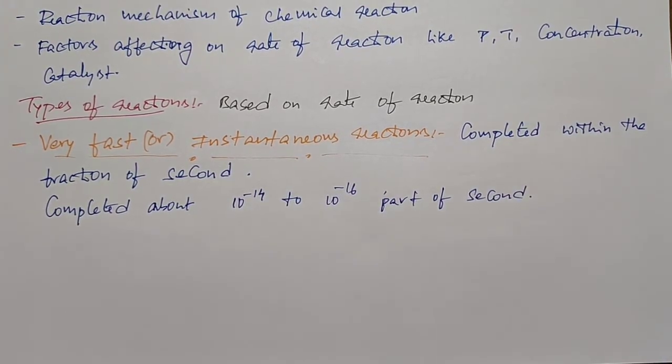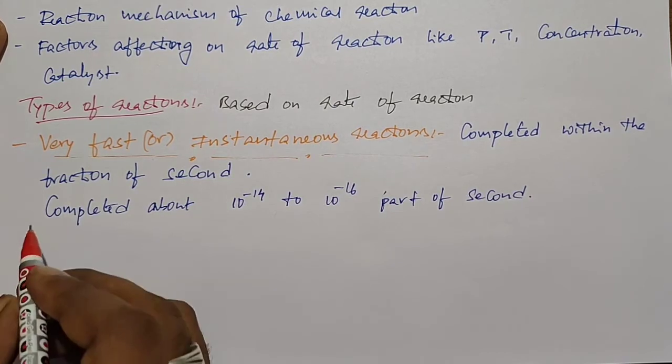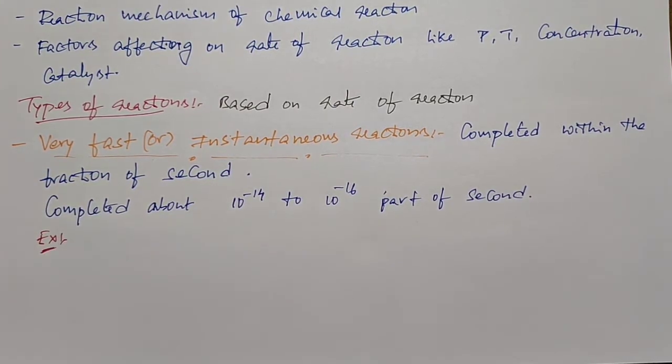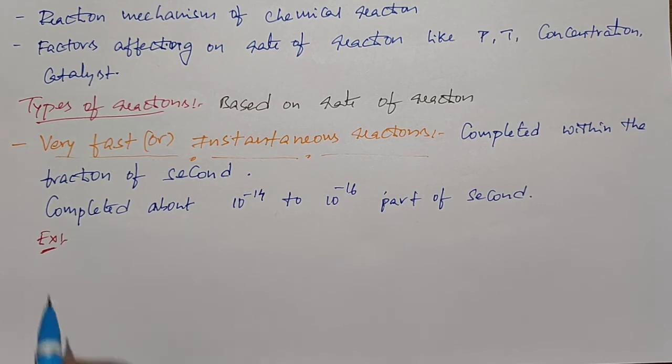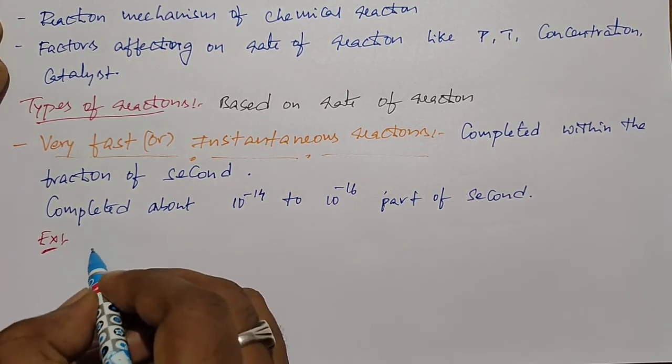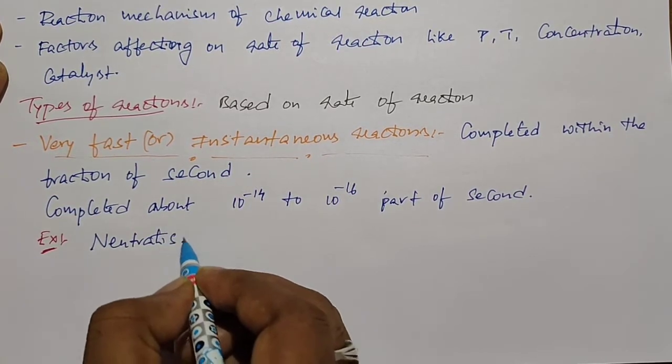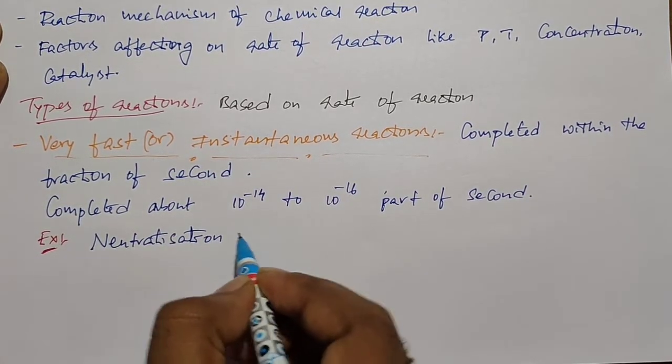The examples for very fast or instantaneous reactions are all neutralization reactions, precipitation reactions, and explosive reactions. First example, neutralization reactions.